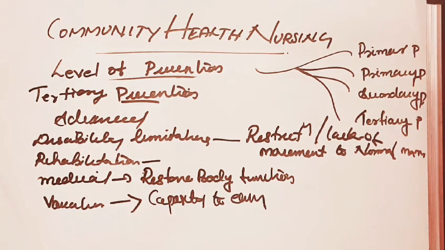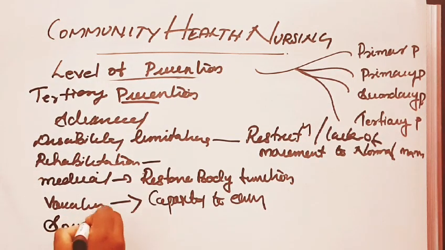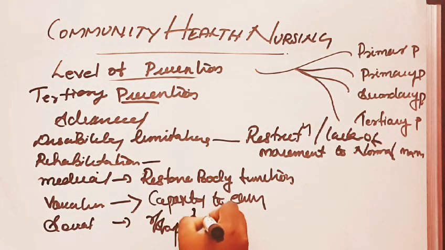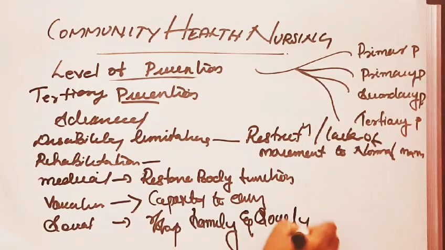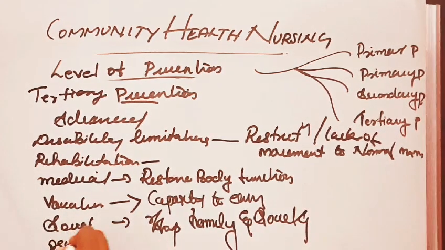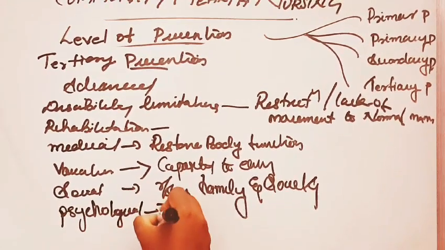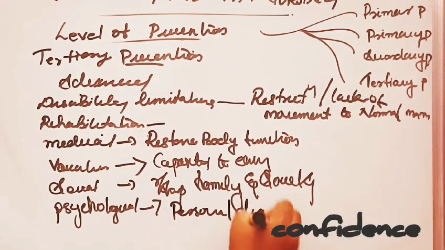Then social: the restoration of family and social relationships in the family and society. Then psychological: this is the restoration of personal dignity and confidence. These are the levels of prevention: primordial, primary, secondary and tertiary.